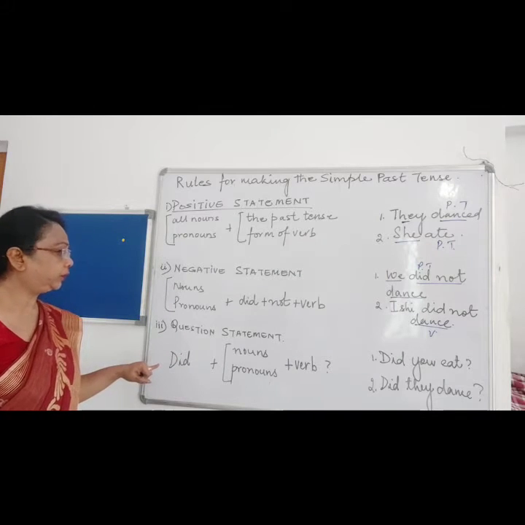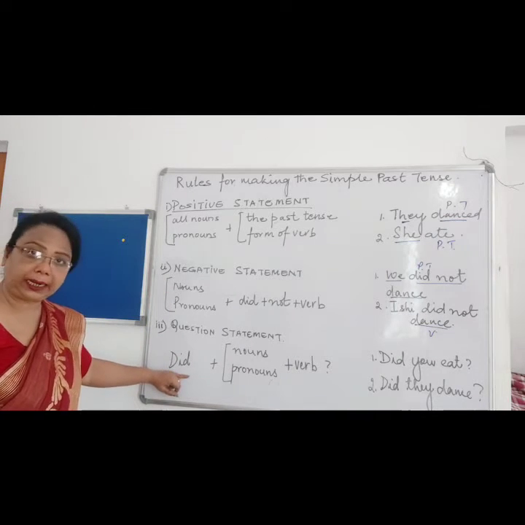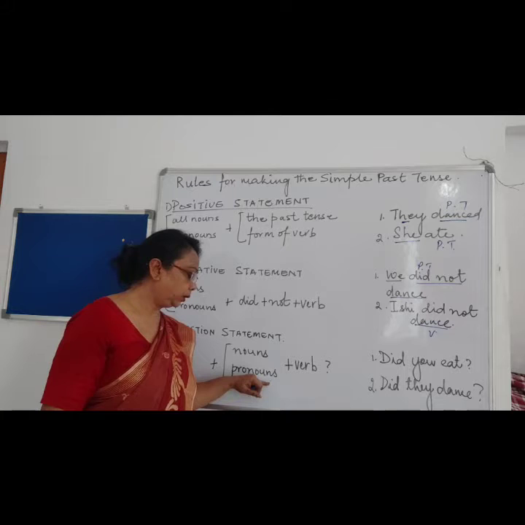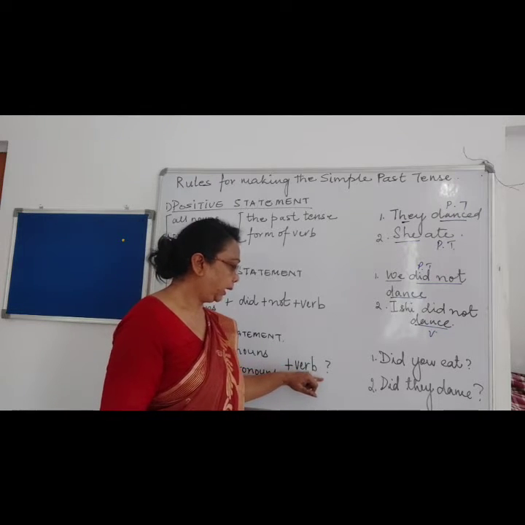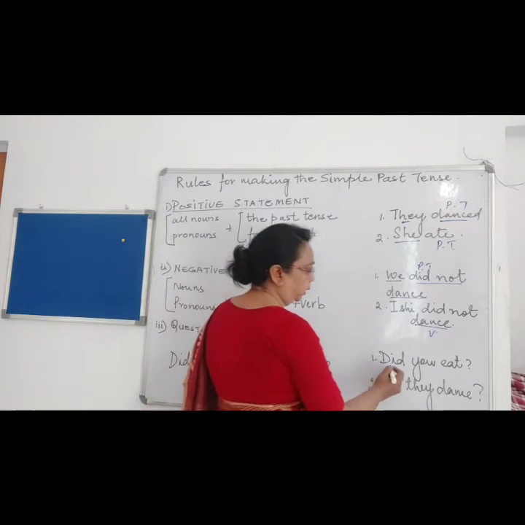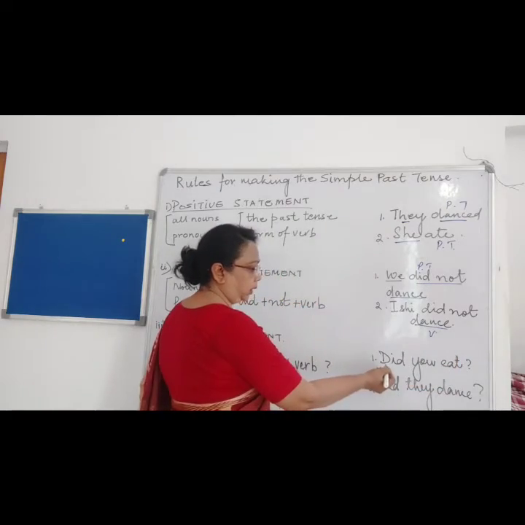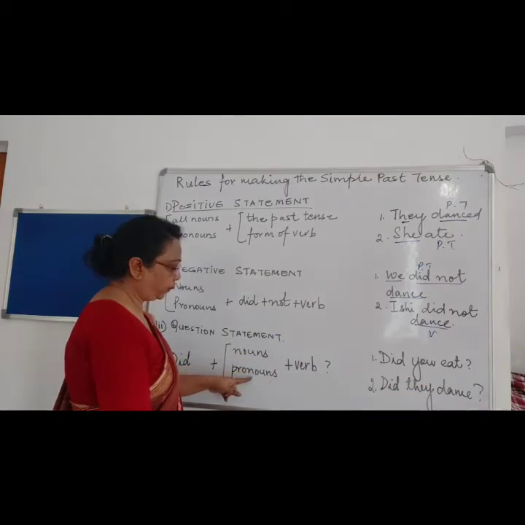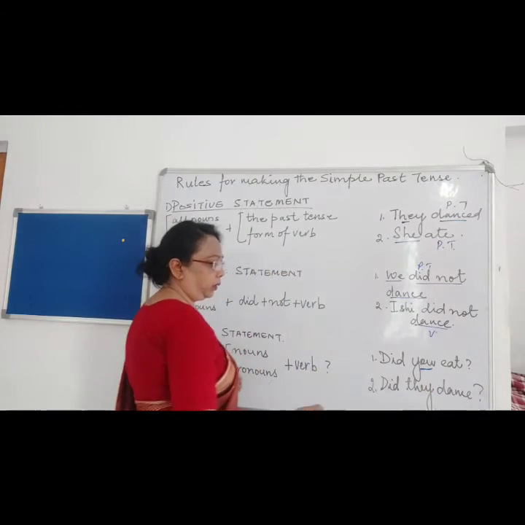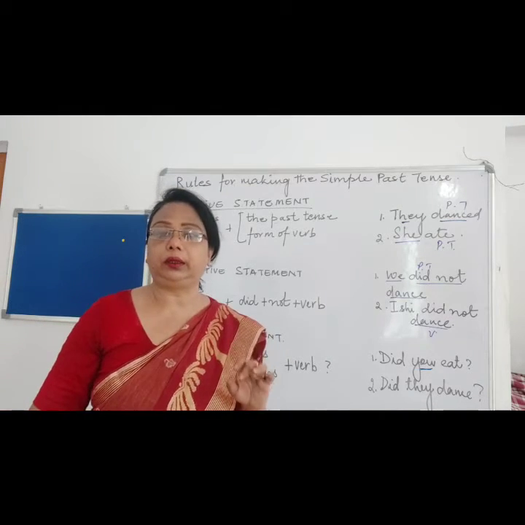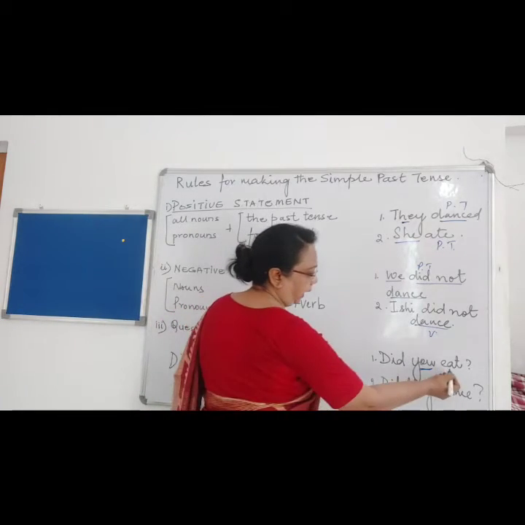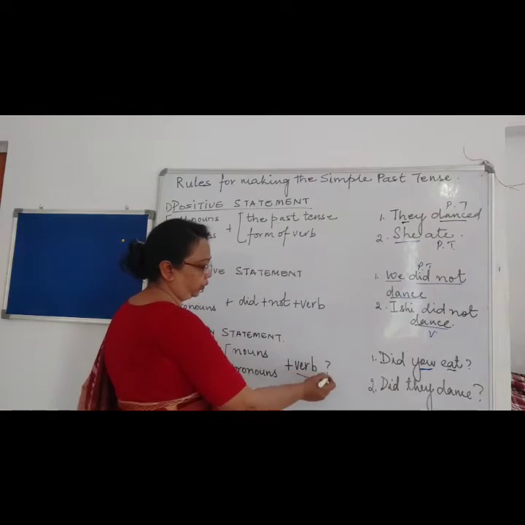Again, for the question statement in the simple past tense, first we will add did, then to what? To the singular or a plural noun, then the verb, and then we will end it with question mark punctuation. Like over here, did you eat? Question mark. Did, noun or pronoun which we have used over here, either the name or the pronoun. We don't have to stress on the singular or plural form over here. Now then we'll add eat, that is verb, then question mark.